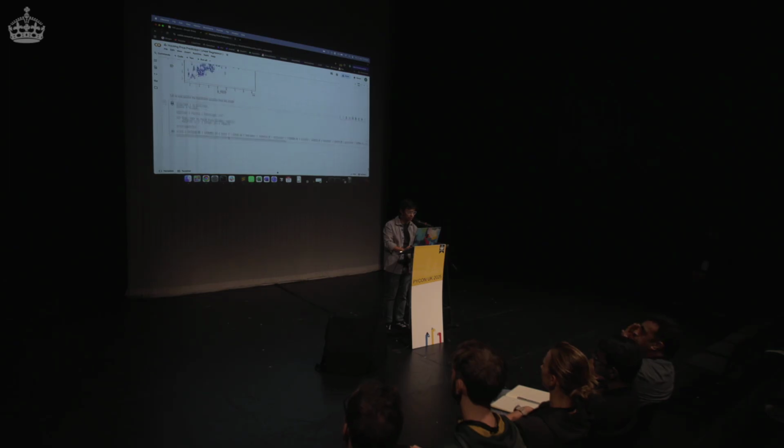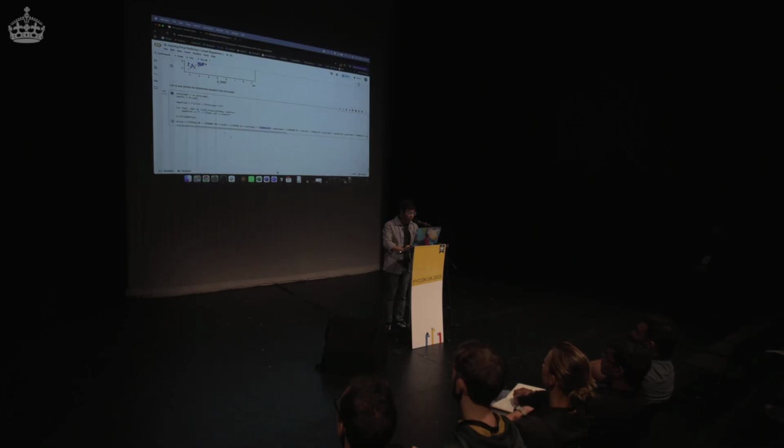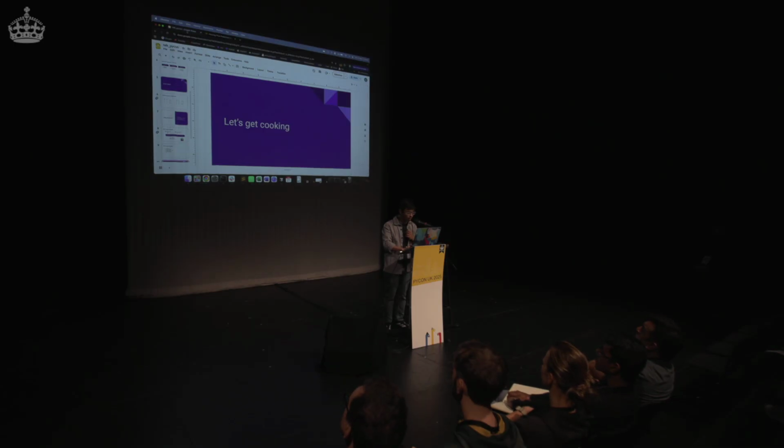And if we try to extract the final equation in the end, this is what the equation looks like. The price equals some constant number plus this into area minus this into bedrooms plus this into bathrooms, and so on. This is because the price is a very big number, right? And all the other variables were small. So we have big integers for every column. So this is what I wanted to talk to you about.